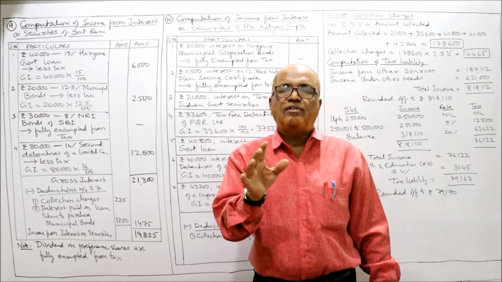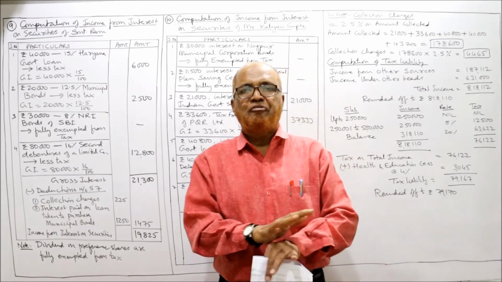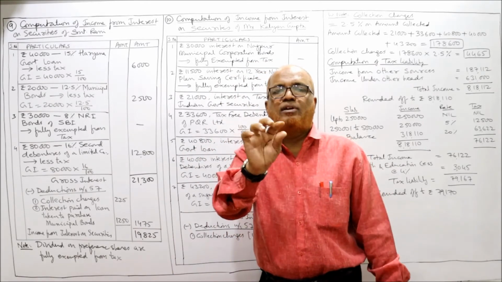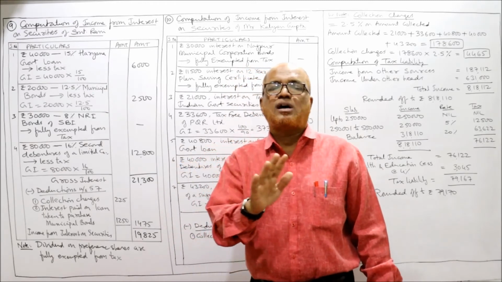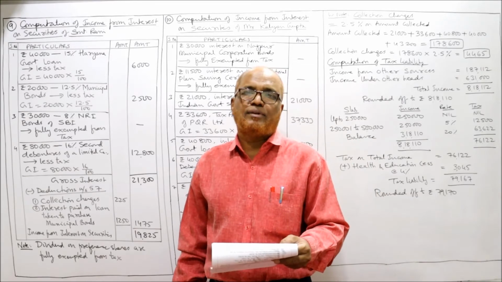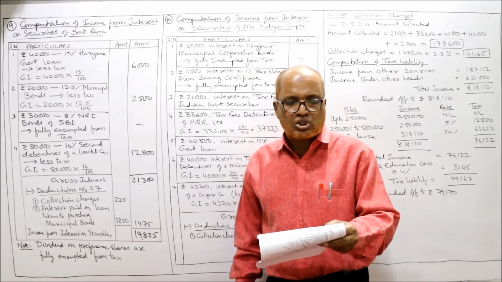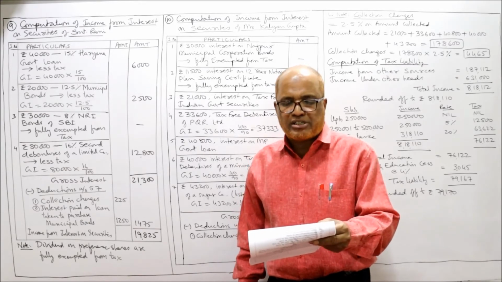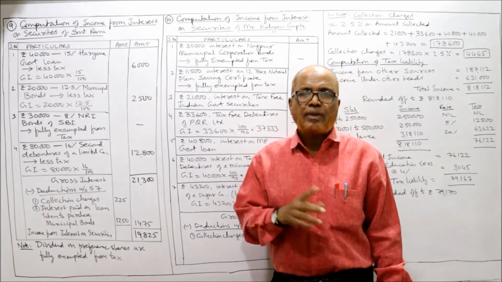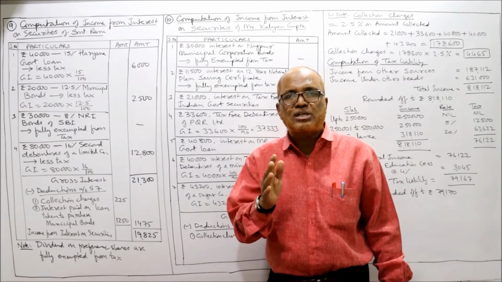The dividend received on preference shares and equity shares from a domestic Indian company is fully exempted from tax. So for this last point, cumulative preference shares, we will give a note that dividend on preference shares is exempted from tax. The collection charges amounted to rupees 225, deduction under section 57. She paid 1,250 as interest on loan taken for the purpose of purchasing municipal bonds. So two deductions are allowed under section 57: one, collection charges; two, interest on loan taken to purchase the security.